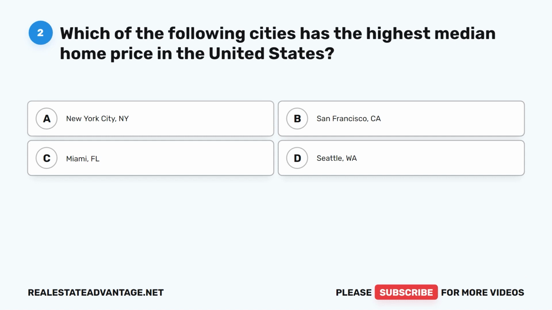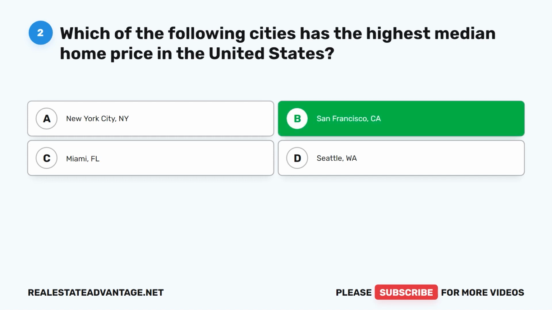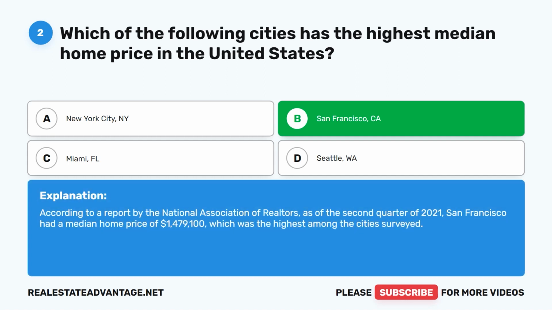Question 2. Which of the following cities has the highest median home price in the United States? A. New York City, New York. B. San Francisco, California. C. Miami, Florida. D. Seattle, Washington. The correct answer is B. San Francisco, California. According to a report by the National Association of Realtors, as of the second quarter of 2021, San Francisco had a median home price of $1,479,100, which was the highest among the cities surveyed.